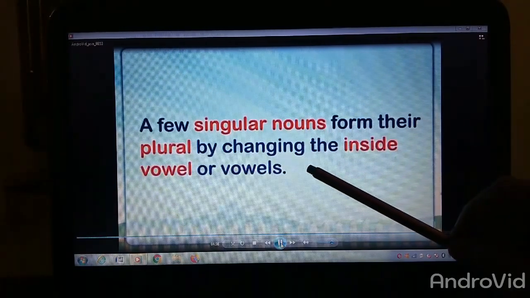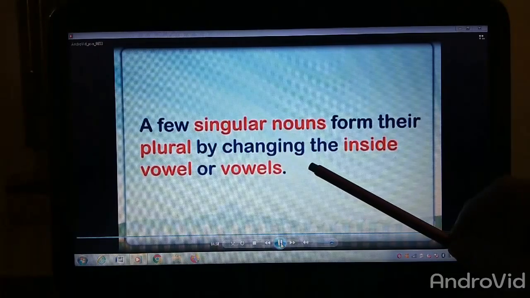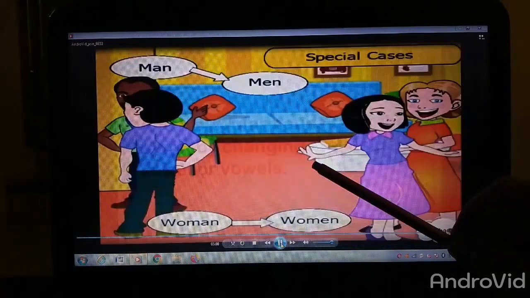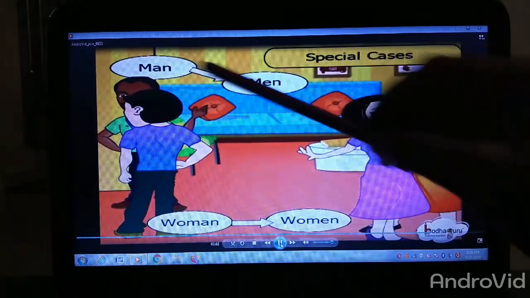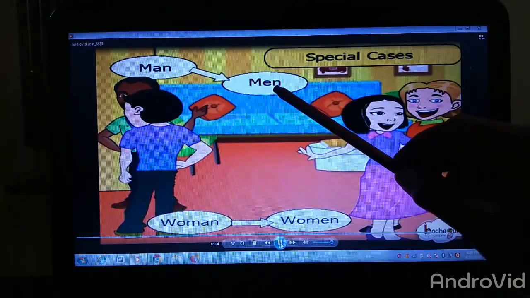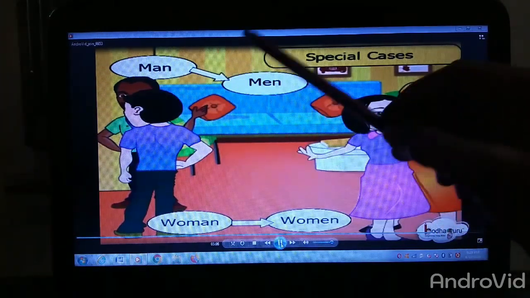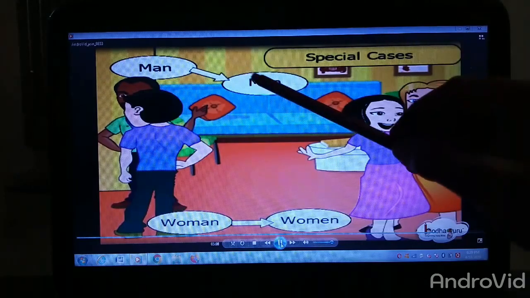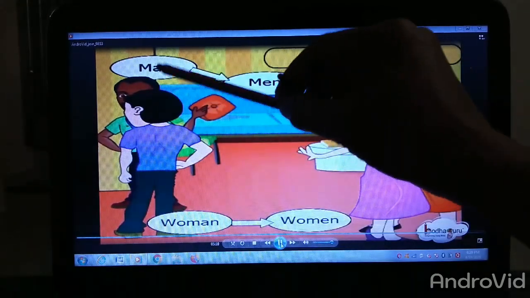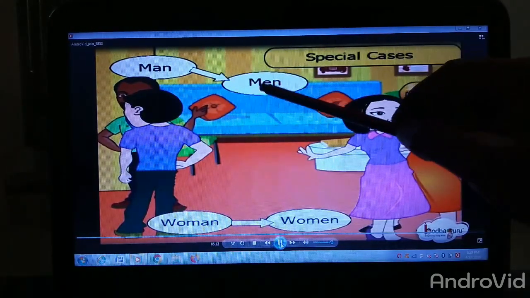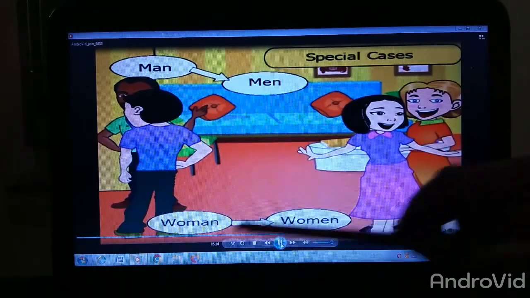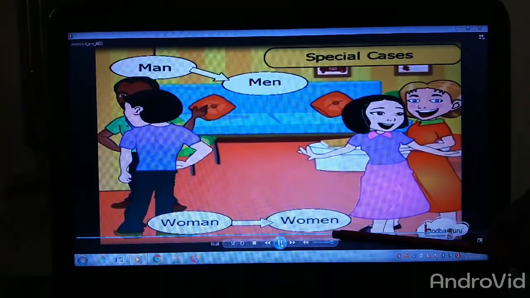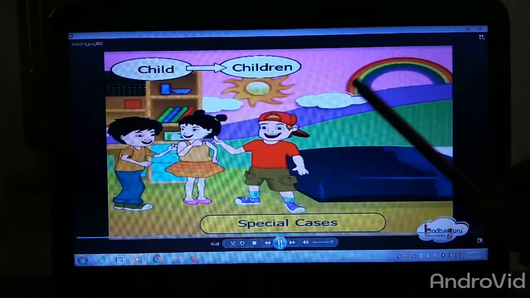Now, for the nouns which have vowels in between, we change that vowel and then they become their plural form. For example, man changes into men. We don't change it into mans. We change the vowel in between the word, that is a into e, men. Woman, which we call women, not womans.